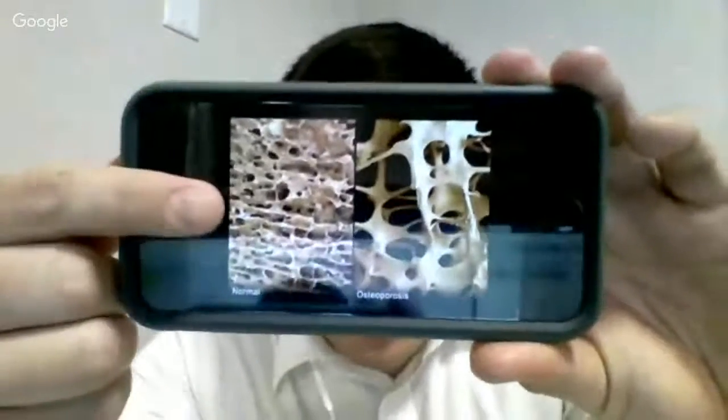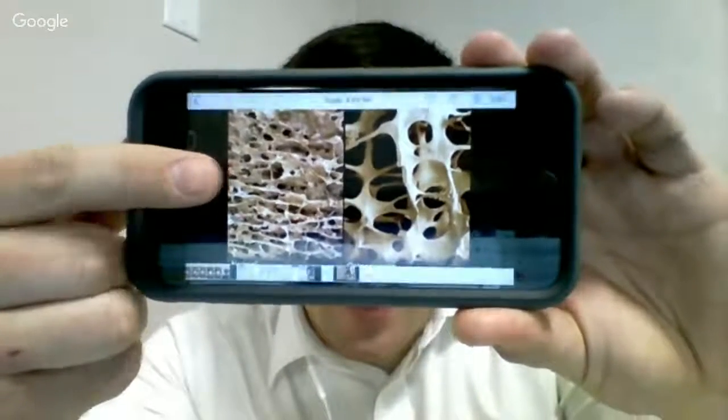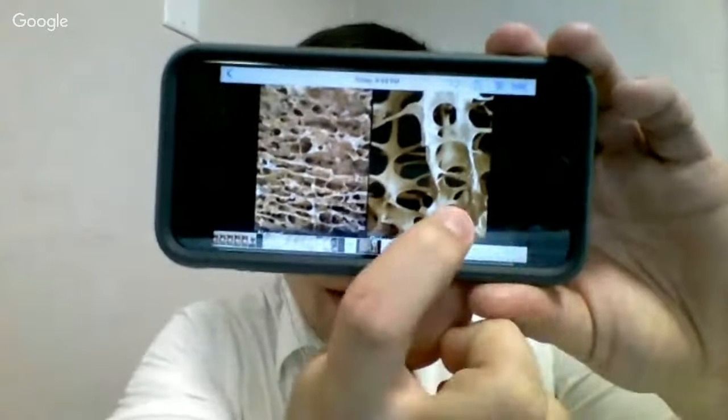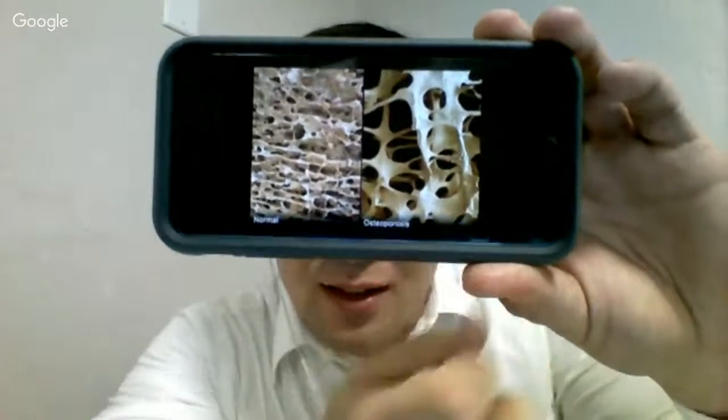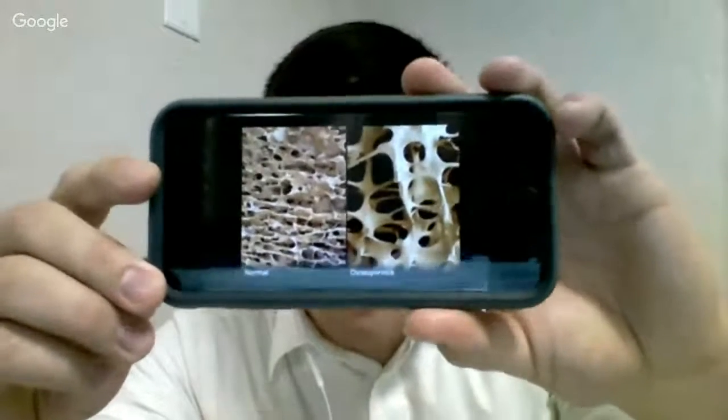On this side, you have normal bone, where it would be much harder to break than, say, this bone that has lost a lot of its density, lost a lot of its filling. And that's what happens with osteoporosis: you lose so much of that bone mineral density, is what it's called. The idea is that we need to increase that bone mass while we're younger. But in order to do that, we need to understand how bone is made.